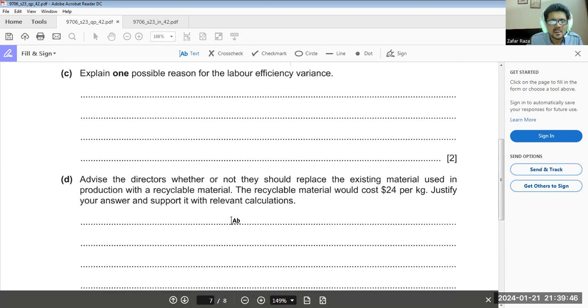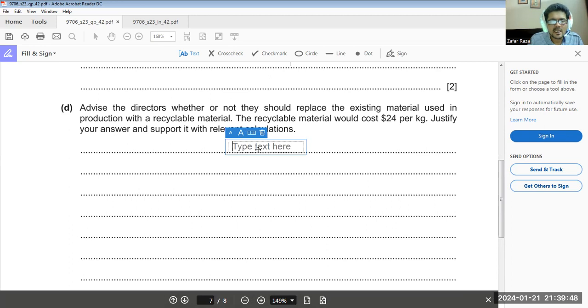Okay. Advise the director whether they should replace the existing material used in the production with recyclable material. The recyclable material would cost $24 per kilogram. Justify, also supported by relevant calculation.